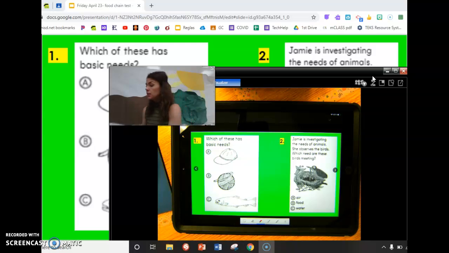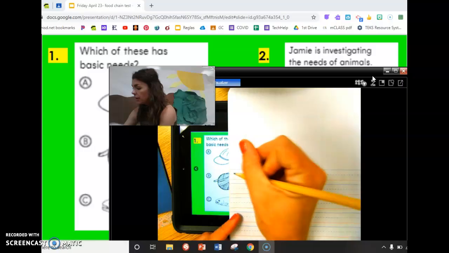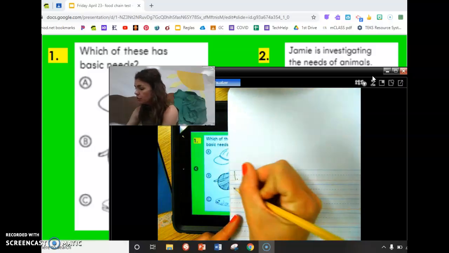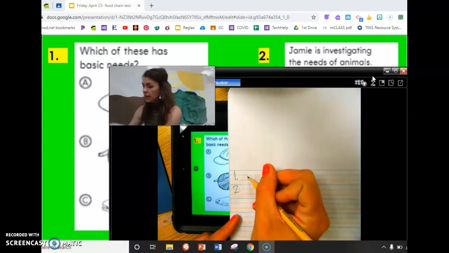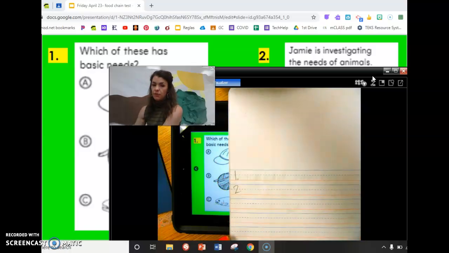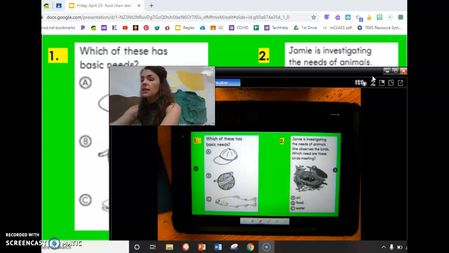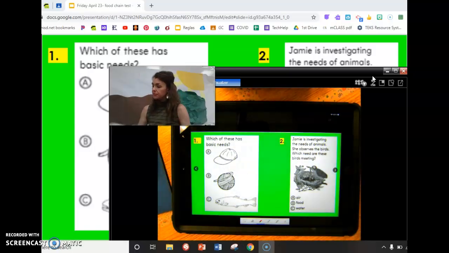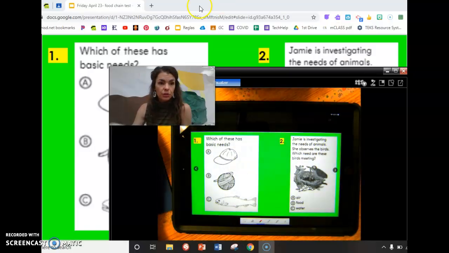Now, if you are listening to me read to fill in your answers later, here in your journal you can have number 1, and you can write in A, B, or C for what is your answer. Who has needs? The hat, the yarn, or the fish? On to question number 2.